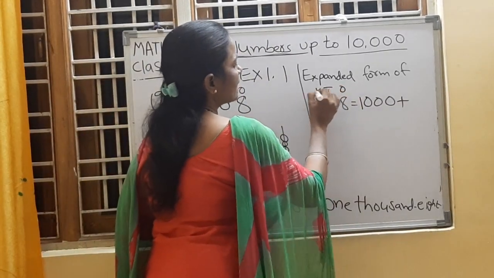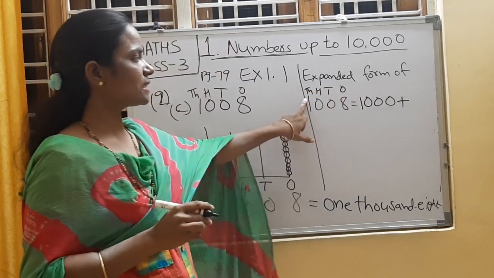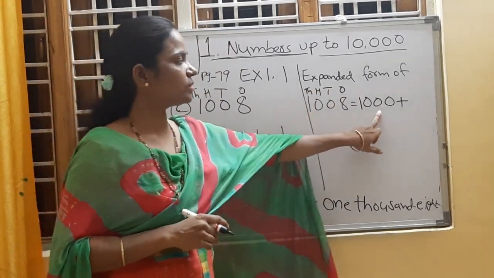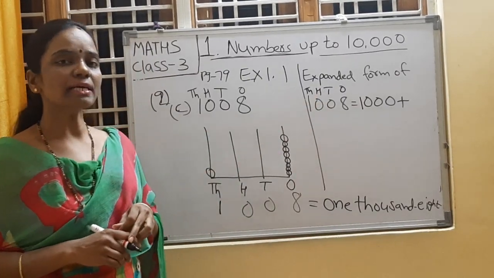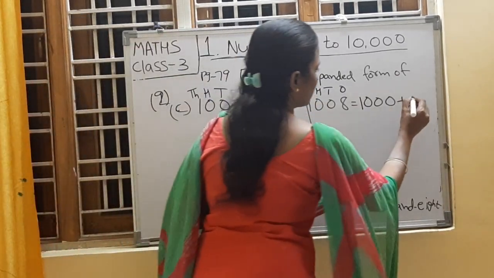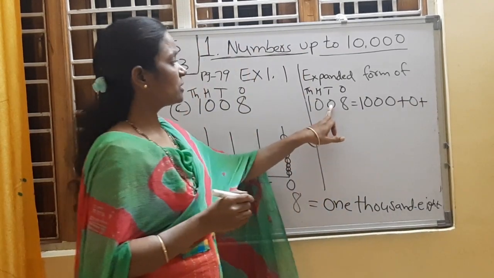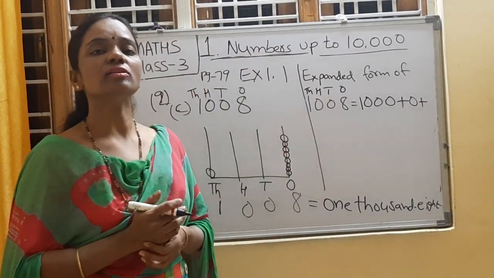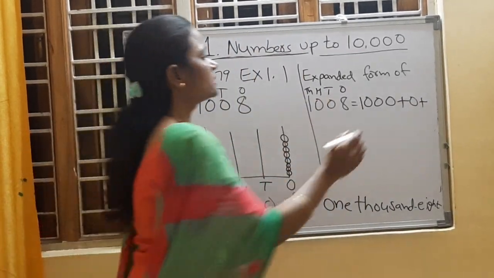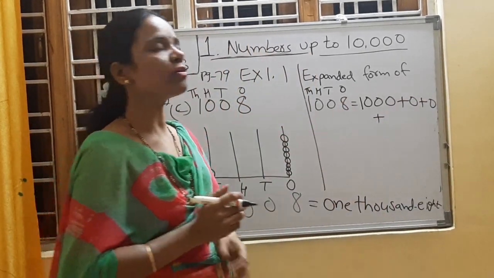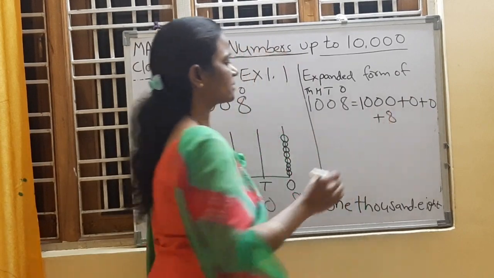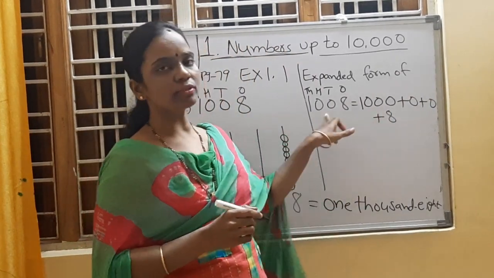Ones, tens, hundreds, thousands. 1 is in thousands place. 1's place value is 1000, plus 0 is in hundreds place. What is the place value of 0? 0 only. Yes. 0 is in tens place. What is the place value of 0? 0 into 10, 0. Plus 8 is in ones place. What is the place value of 8? 8 ones are 8. So this is an expanded form of this number.